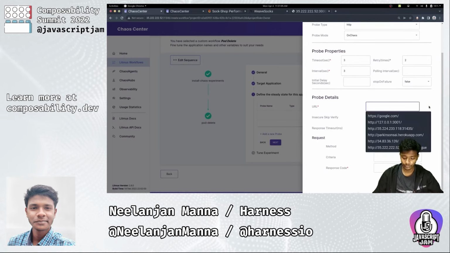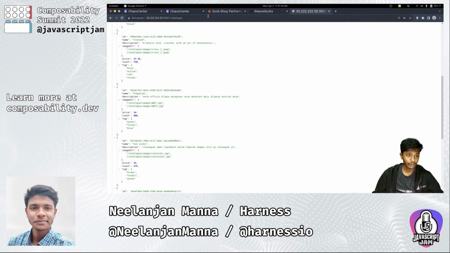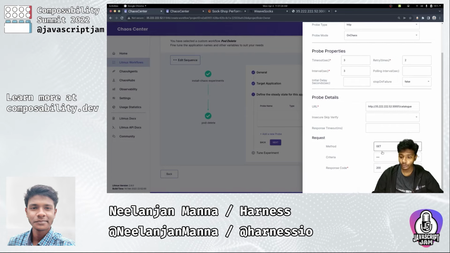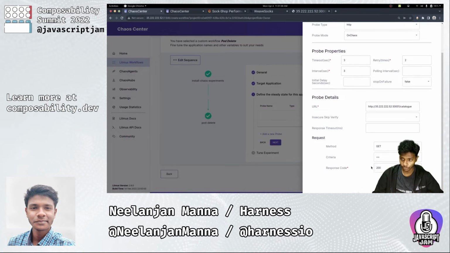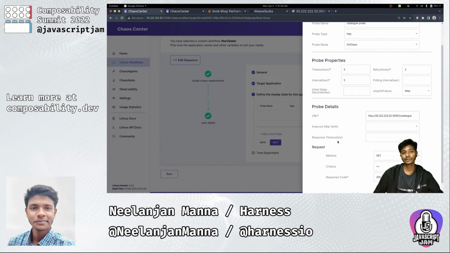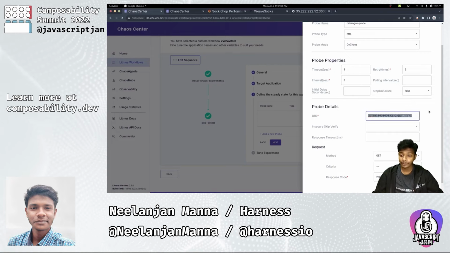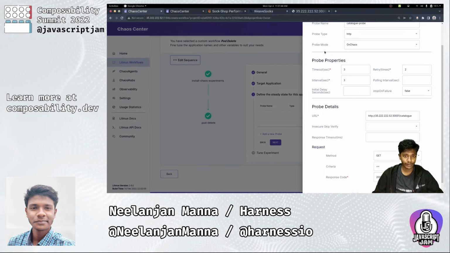So here's where we are going to put the URL that we copied from our catalog API endpoint. I'm putting this over here. And what we are going to do is send some GET requests at this API endpoint, and the criteria that we are going to check for upon each of these requests is whether we are getting a response code of 200 or not. So as you know, if we are getting a 200 response code, it means that everything is fine. We are still able to access our API endpoint for the catalog, and therefore we should still be able to access our catalog in our application.